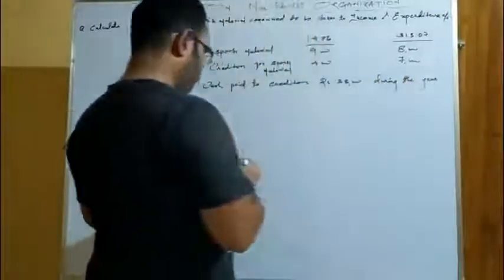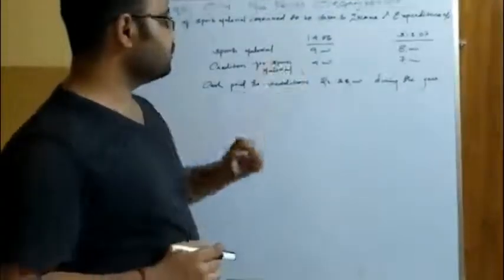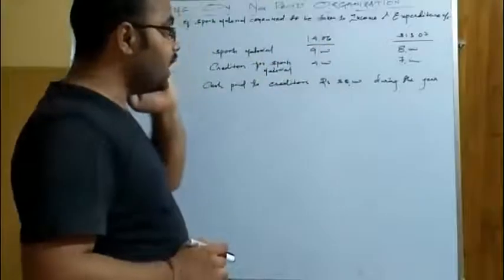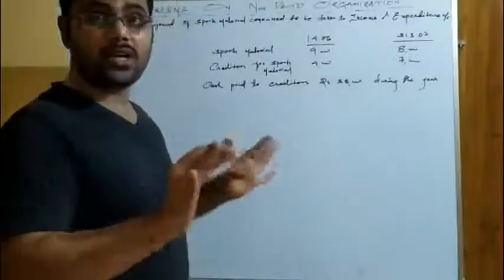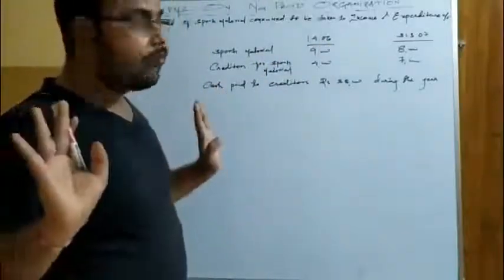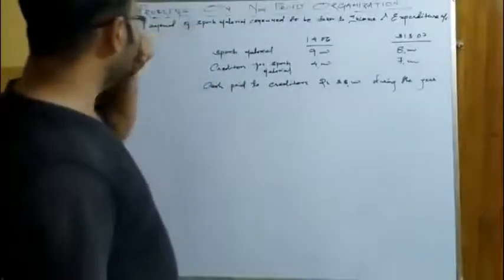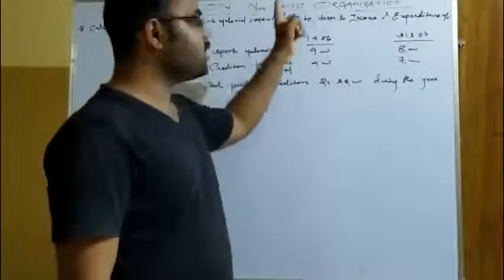See, there is opening balance of creditors, then some cash is paid to the creditors. Still there are creditors at the end. That means definitely this has to be calculated in a proper format in order to calculate the answer. But what is the demand of the question? Calculate the amount of sports material consumed.